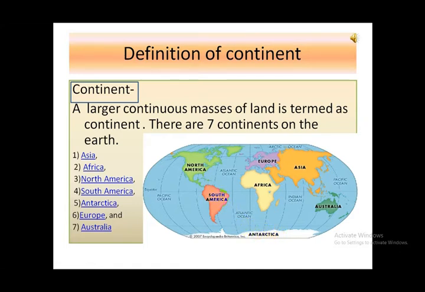In other words, you can say continents are the large land masses having distinct identity and surrounded by oceans.